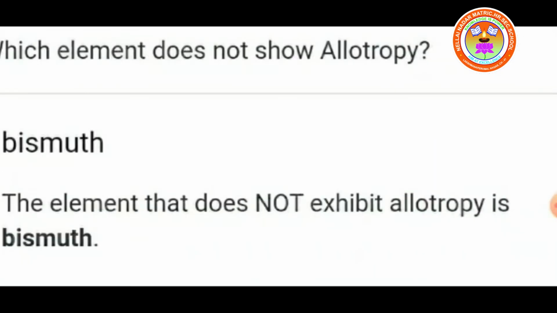Which element doesn't show allotropy? Bismuth is the element that doesn't show allotropy, or that doesn't exhibit allotropy.